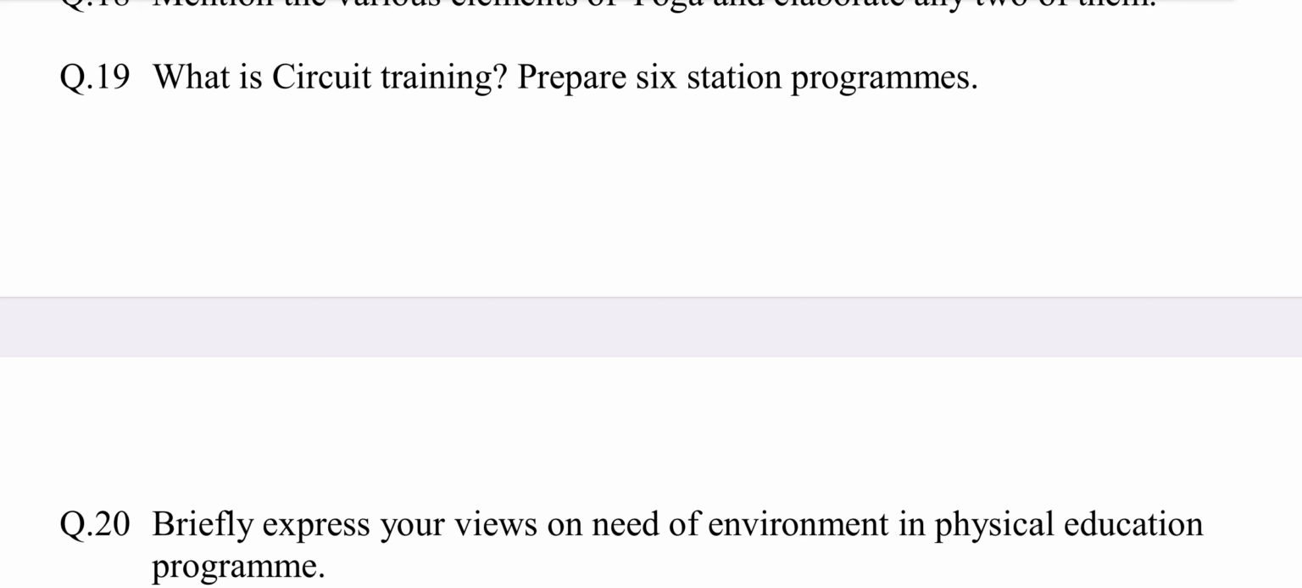The following are the station programs of circuit training methods, as listed below. Station first, neck exercises. Station second, arm exercise. Station third, hands exercise. Station fourth, shoulder exercise. Station fifth, abdomen exercise. Station 6, back exercise. Station 7, chest exercise. Station 8, leg exercise.